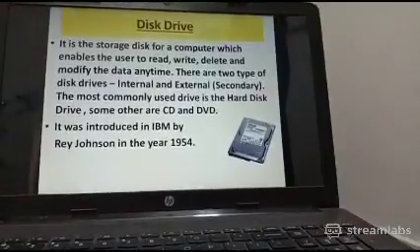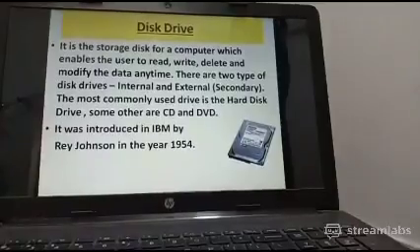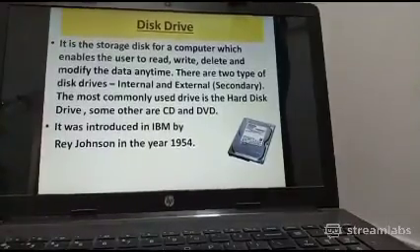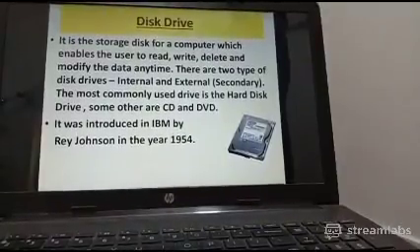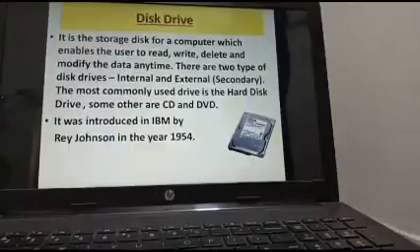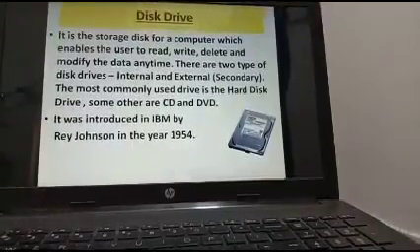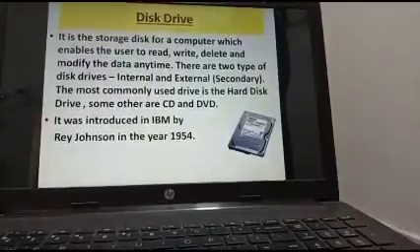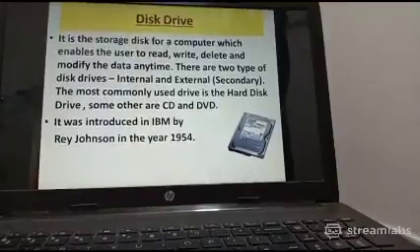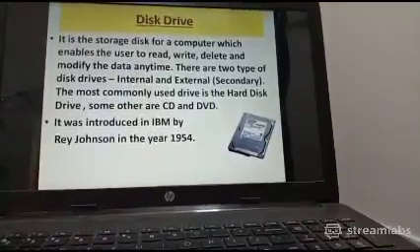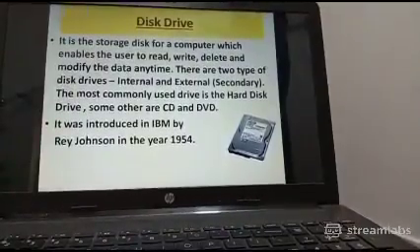Now the next is the disk drive. It is the storage disk for a computer. The data which we store permanently. However many times we switch the computer on, and in whatever condition we switch it off, all the data we create in the form of documents, files, folders, PPTs, spreadsheets, databases, etc., goes straight into your storage disk. It is known as permanent memory.